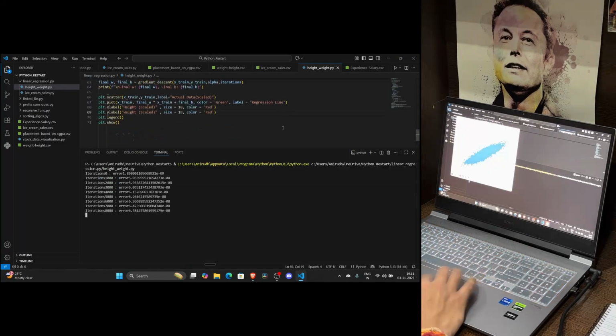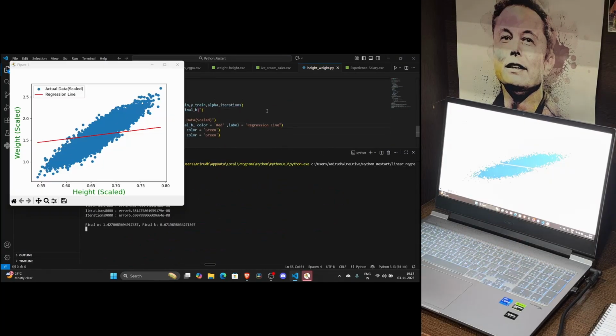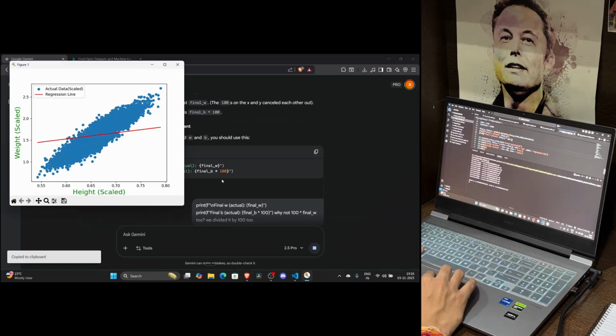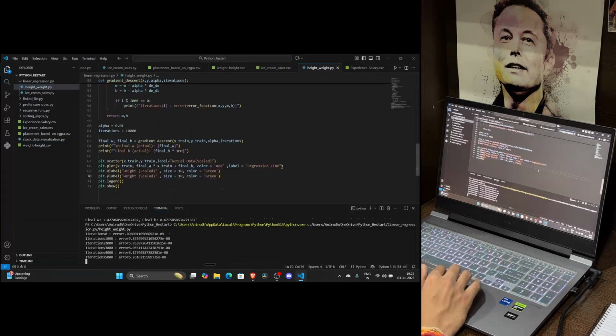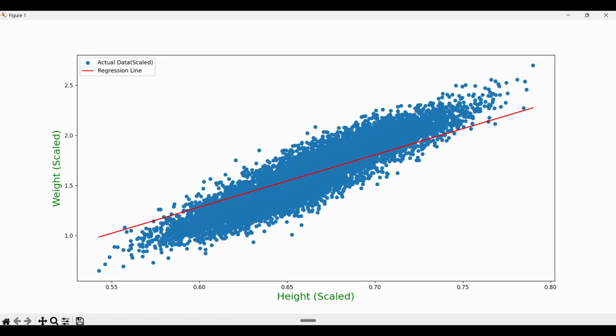I got my best fit line. You can see a clear relationship between height and weight, with most points clustered in the average range and a few outliers. This was my simple linear regression model with 2 parameters. Tomorrow, I'm going to tackle a model with more than 2 parameters and see what new challenges that brings.